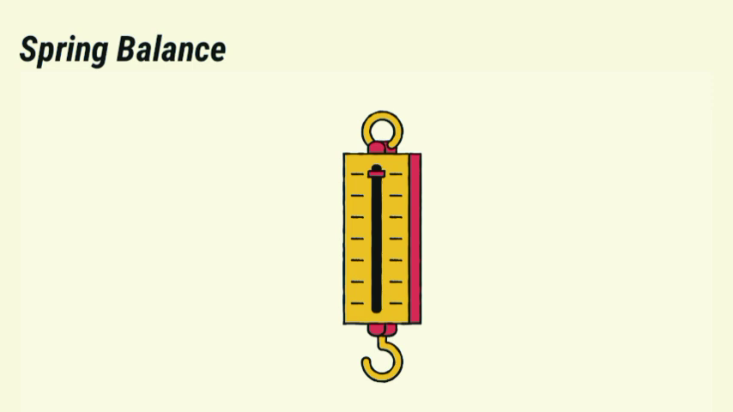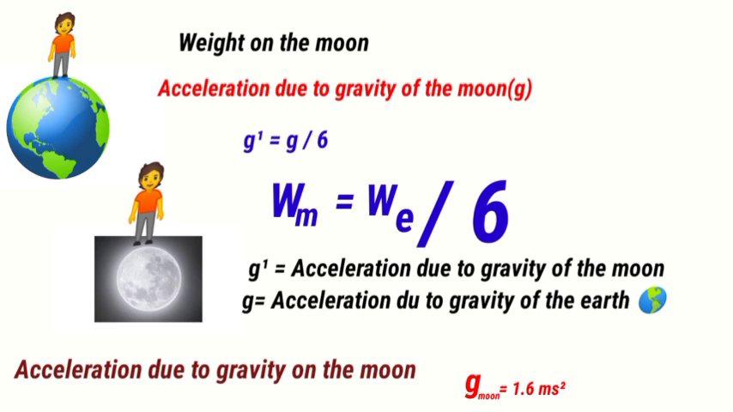So this device is used to weigh objects by attaching them to a hook at the bottom of the device. So this was the difference between mass and weight. Alright. Okay, let's understand this. Let's discuss weight on the moon.